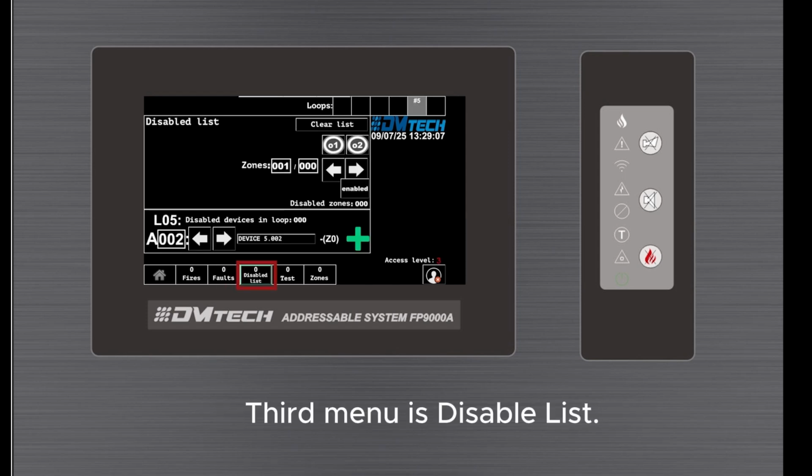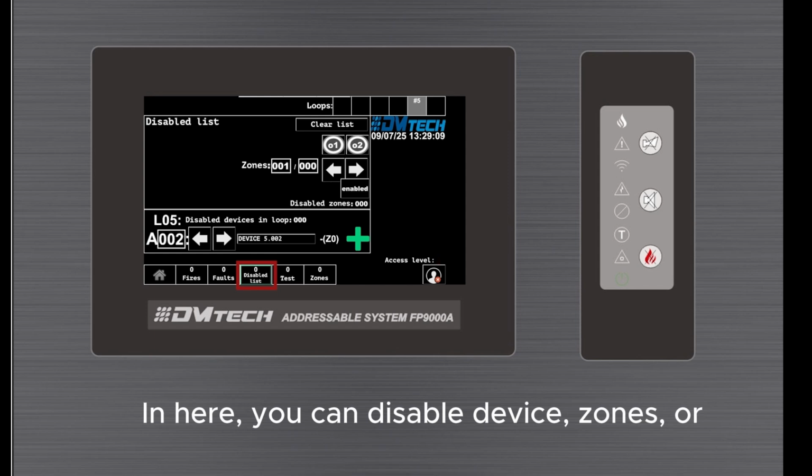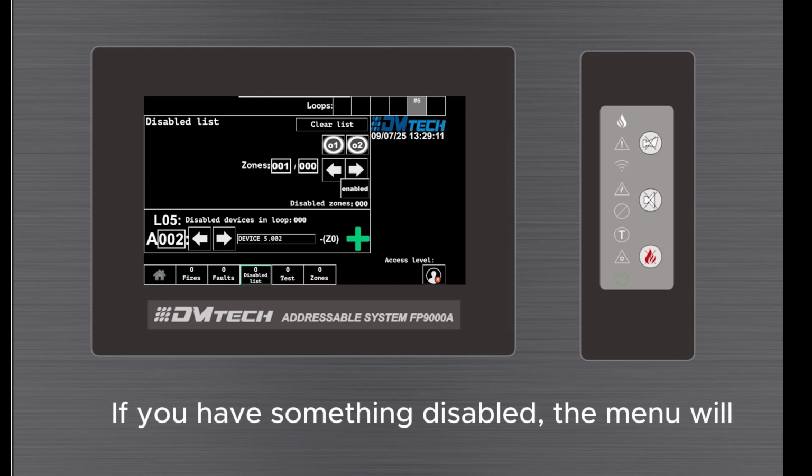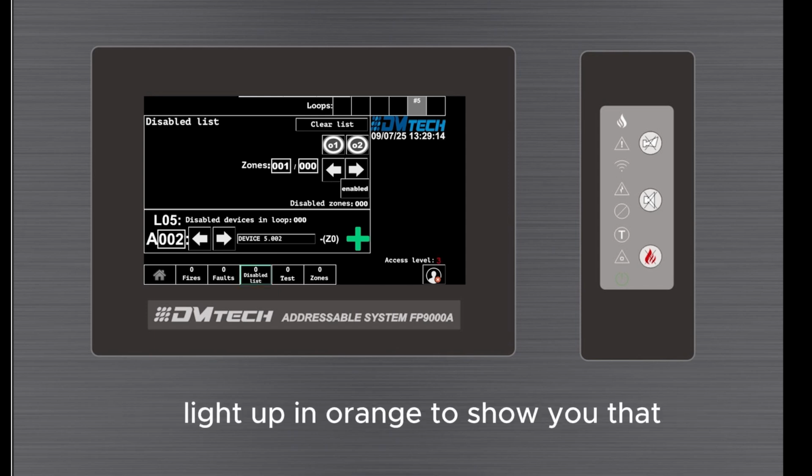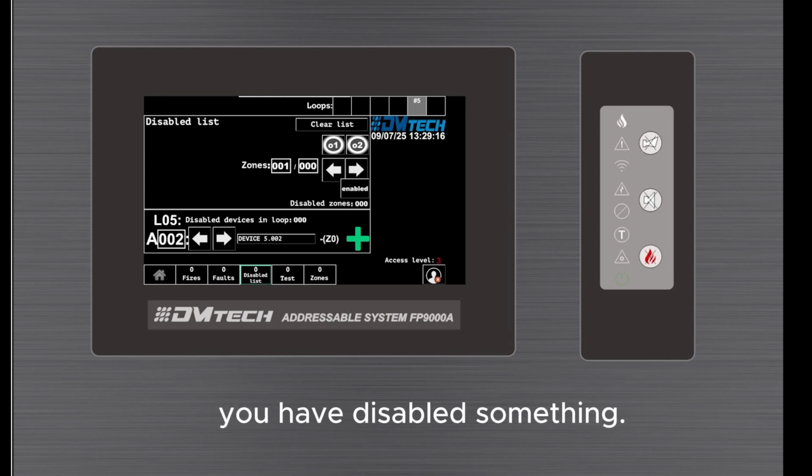Third menu is Disable List. In here, you can disable devices, zones, or outs. If you have something disabled, the menu will light up in orange to show you that you have disabled something.